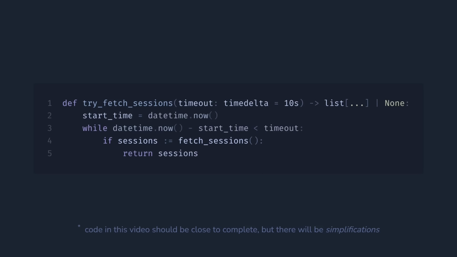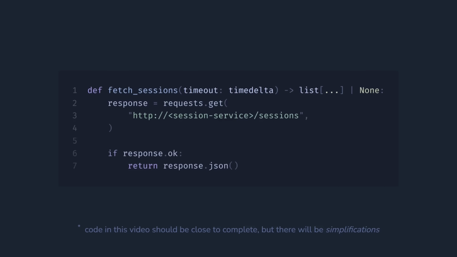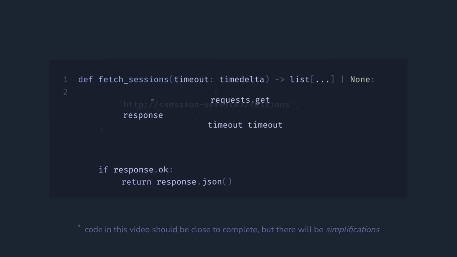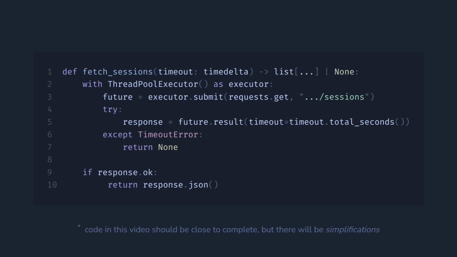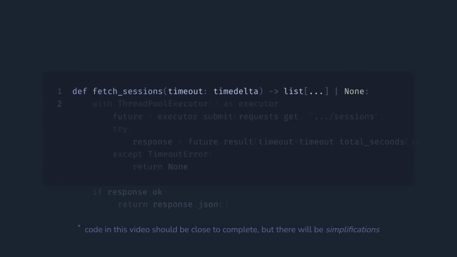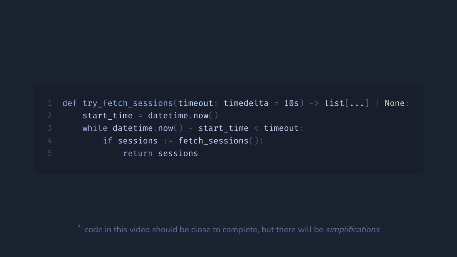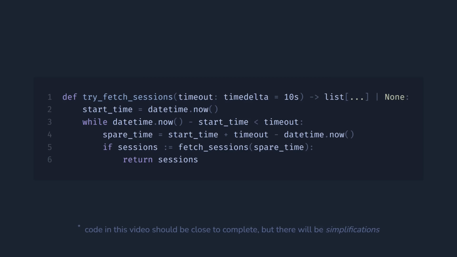To fix this, either our underlying function should support timeouts natively, or we will have to write our own implementation on top of it with some sort of cancellation, for example, using threads. Let's assume our fetch sessions supports timeouts by any means. So in our retrying function inside the loop, we now need to calculate the spare time we have to pass it further. This implementation is correct, but can be improved.